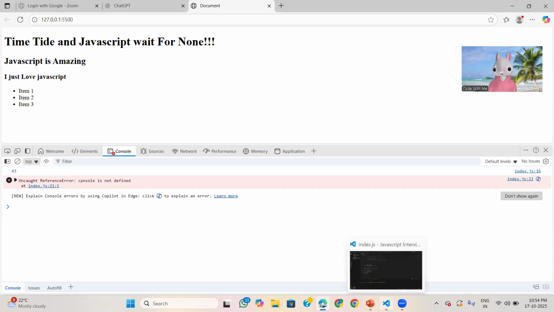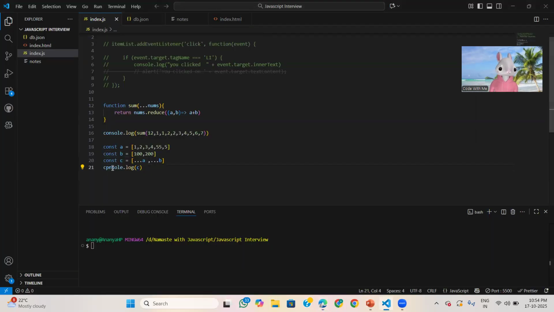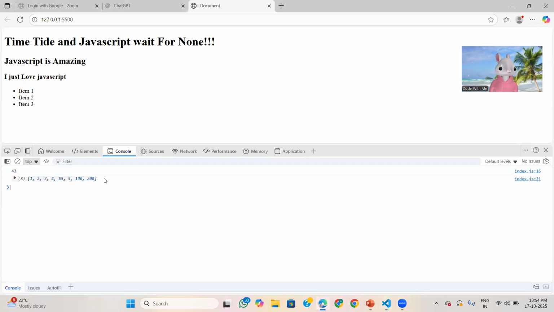Sorry. See here. As I said in the definition, the spread operator in JavaScript is represented by three dots and is used to expand or spread the elements of an array, object, or string into individual elements. Okay, now you got it.